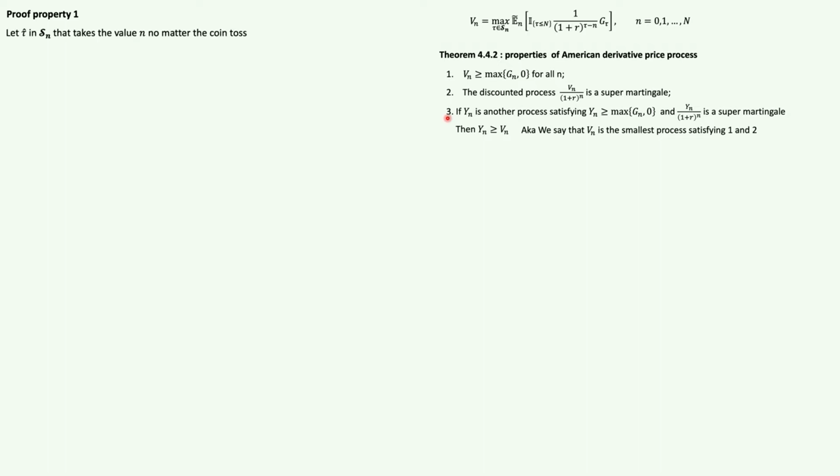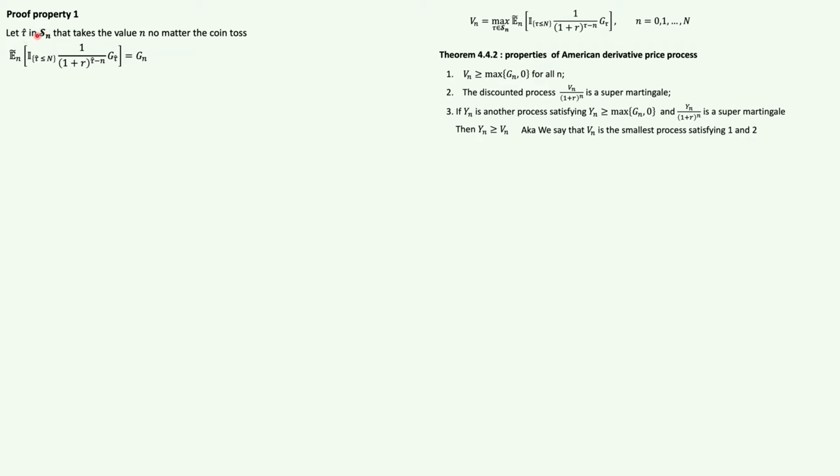We can let theta hat be in the set Sn, the set of all the stopping times, but this one takes the value of n no matter what the coin toss is. So theta hat is just one special case, one special stopping time inside this set here, right?